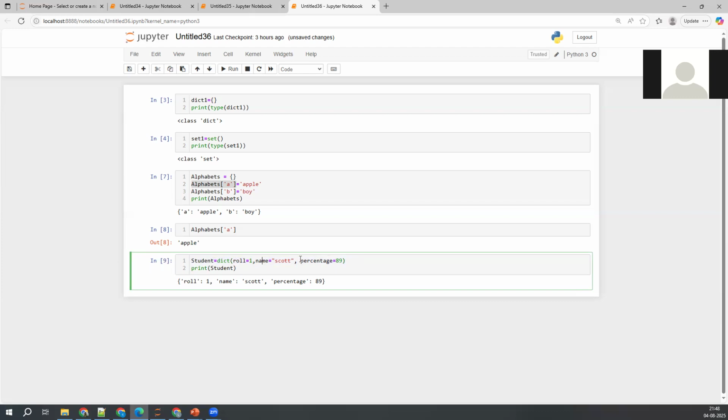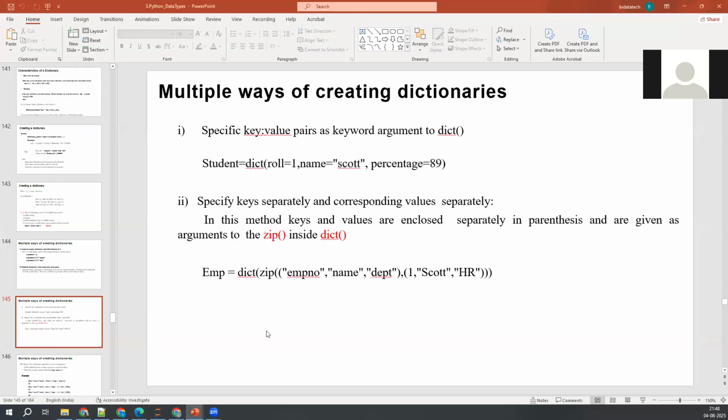So these are nothing but your column names. This is your actual data. Anyway, I'll discuss that once we get into Spark. For now, just try to understand that the dict function along with key value pair format with the equal to symbol can be used to create a dictionary. There are other ways also. Let me discuss that.